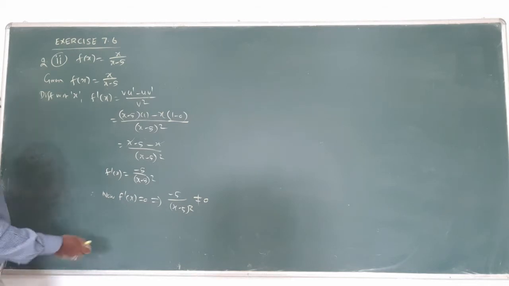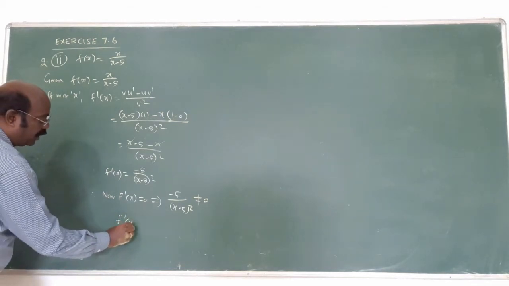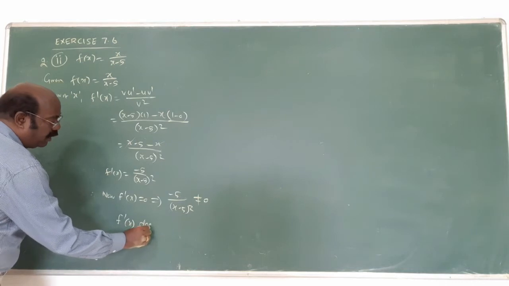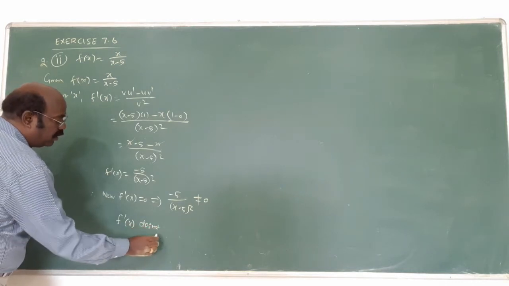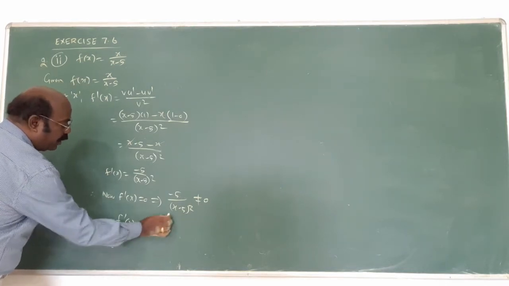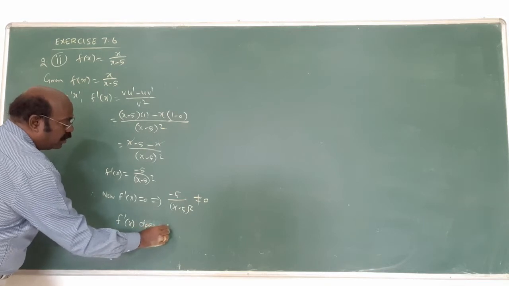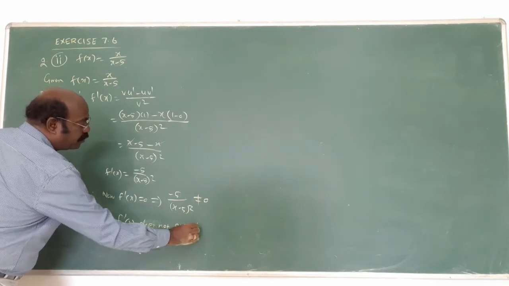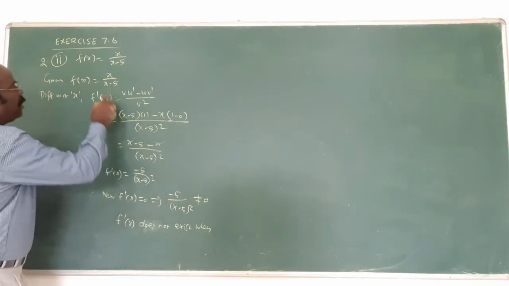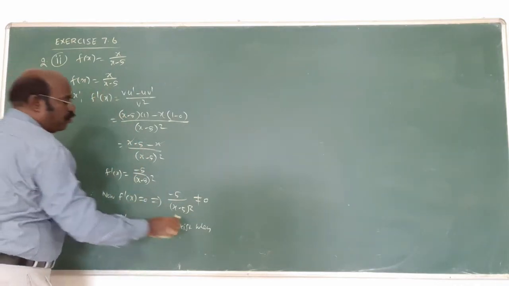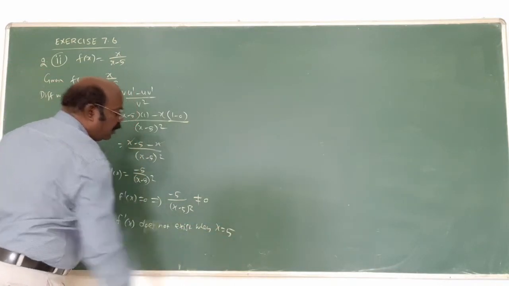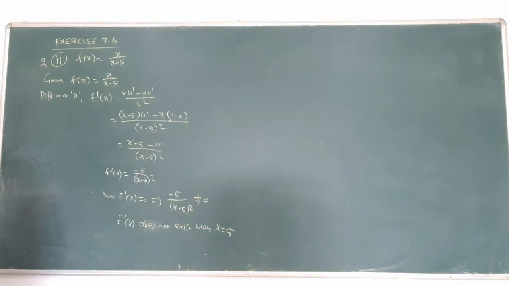But f prime of x does not exist when the denominator is equal to 0, that means x equal to 5.